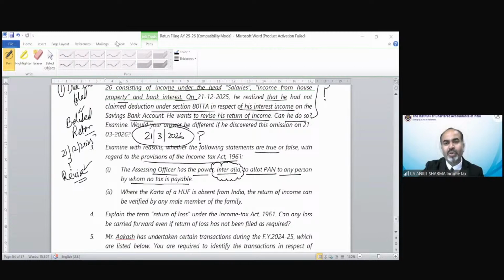So of course the assessing officer can do this. He can allot you a PAN even if no tax is payable by you. You can read this provision in the PAN allotment cases. We just ask you to please go through the provisions. Now point number 2: where the Karta of HUF is absent from India, that we just discussed, the return of income can be verified by any male member of the family. True or false?